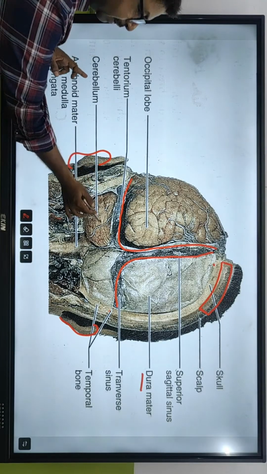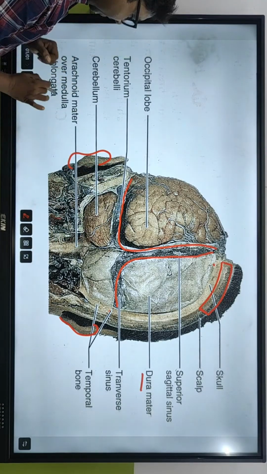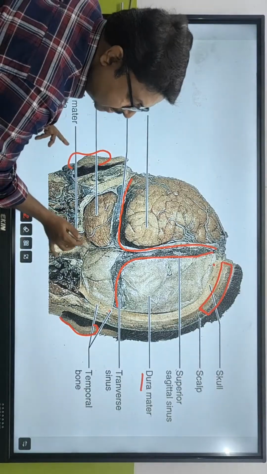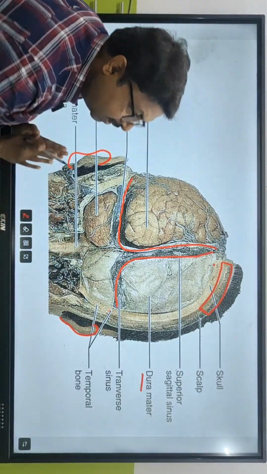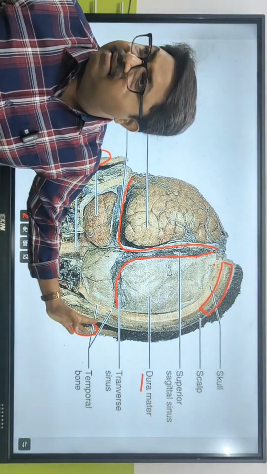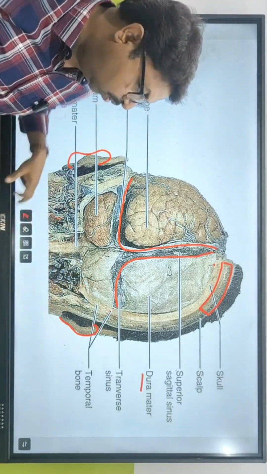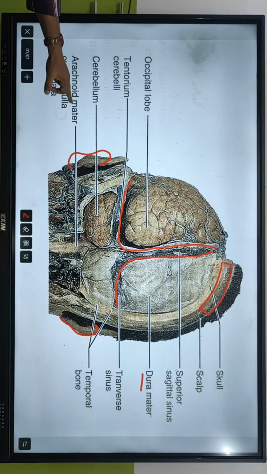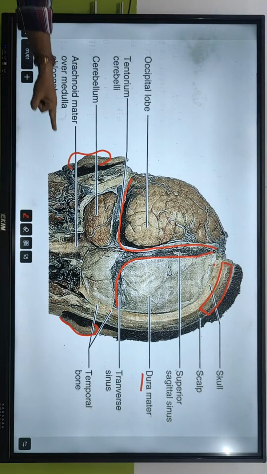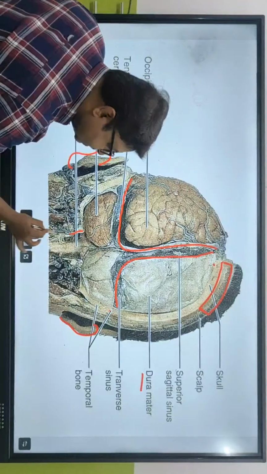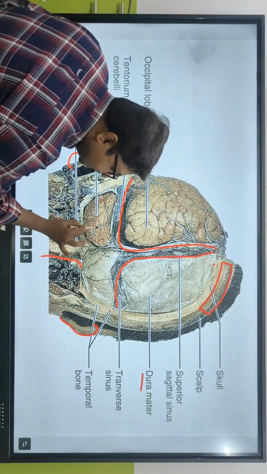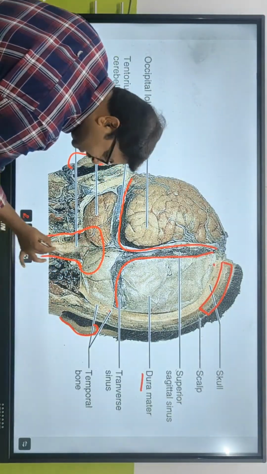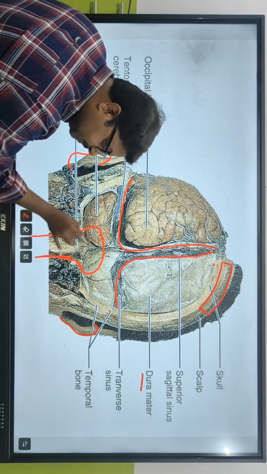Clear? ये देखो cerebellum यहाँ पे. ये देखो arachnoid अभी भी है यहाँ पे. Existence को काटा नहीं गया है. इसको निकाला नहीं गया है. This is a real face, real figure. Got the point? Now, समझ में आया बाबू? Just have a look. Arachnoid matter over medulla oblongata. ये यहाँ पे medulla oblongata है. Can you see this particular structure? Medulla oblongata यहाँ पे start है और then the brain stem starts off. ये है spinal cord. यहाँ से spinal cord नीचे की तरफ जाएगा.